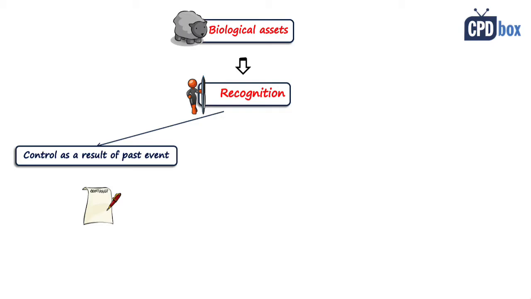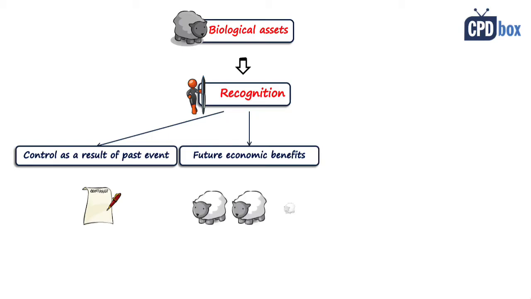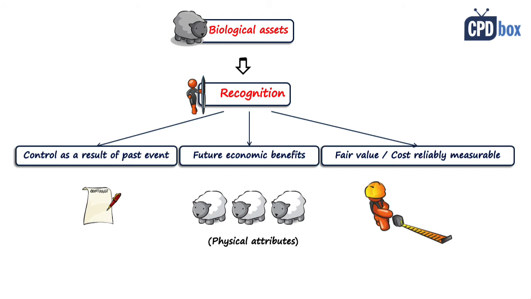The second criterion is that it is probable that future economic benefits associated with the asset will flow to the entity. Well, biological assets have certain physical attributes that can be measured, and these indicate the future economic benefits. And the third condition is that either the fair value or cost can be reliably measured.